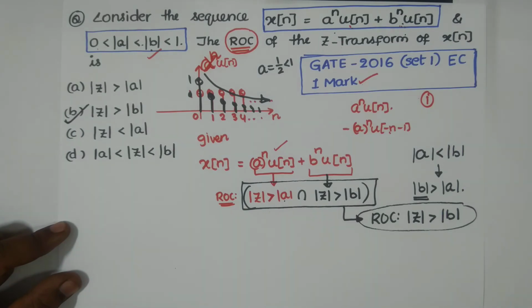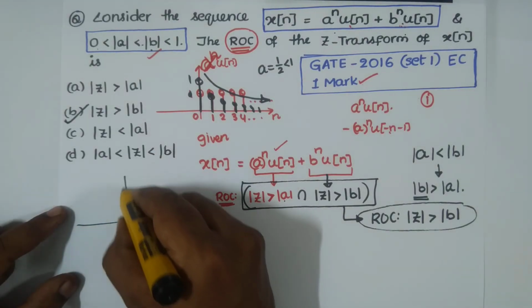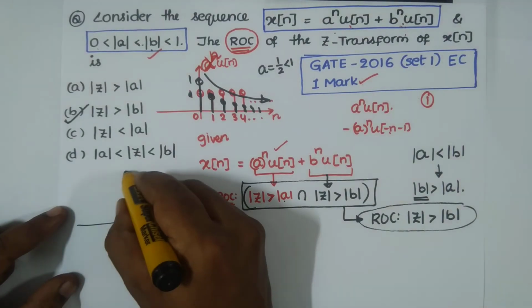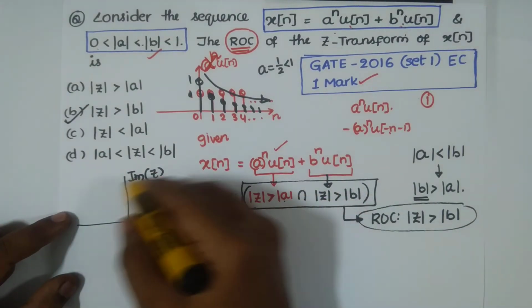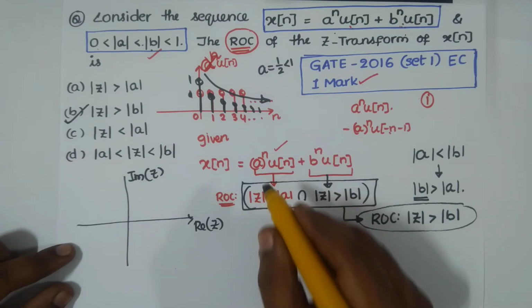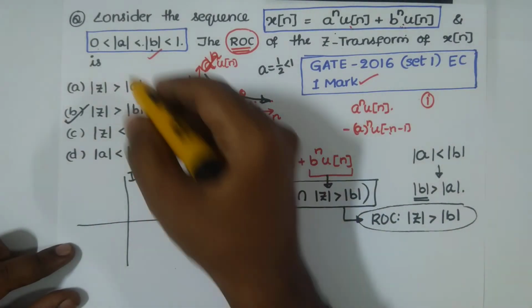If you want, you can also plot things on your z plane. This is my real z, and this is my imaginary z, and anywhere you have a complex point on this complex plane, as z is a complex variable. Now a is less than b.